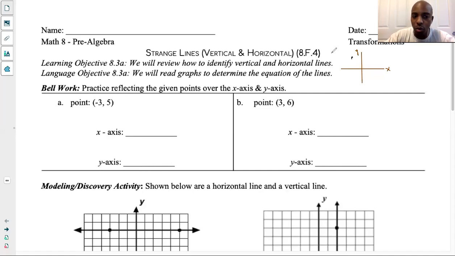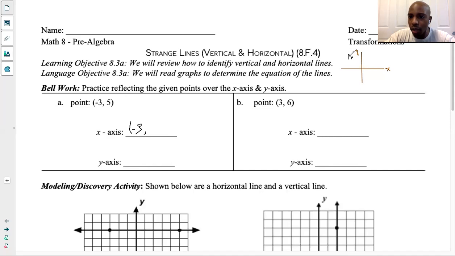Now, it's one at a time. If I reflect it over the x-axis, I know it needs to go down here somewhere. What does that mean? Did the x change at all? No, the x has not changed. That means the x-coordinate should be the same. Whenever we reflect over the x-axis, the x stays the same. That's -3.